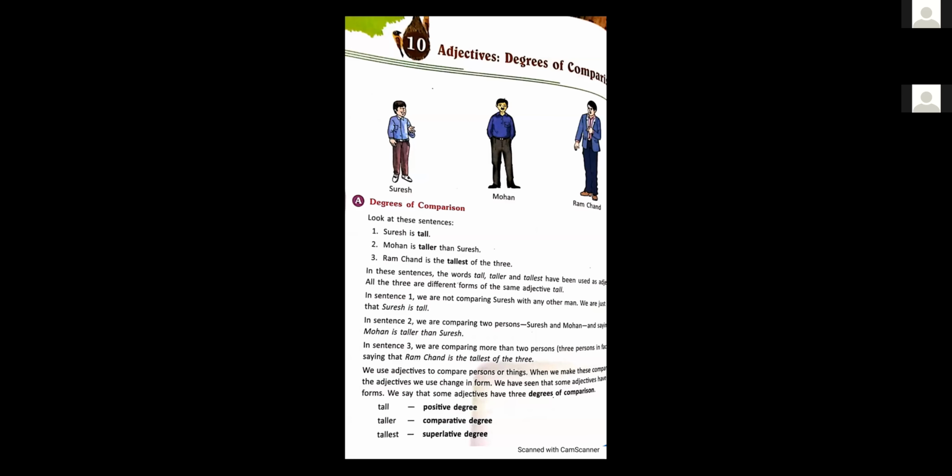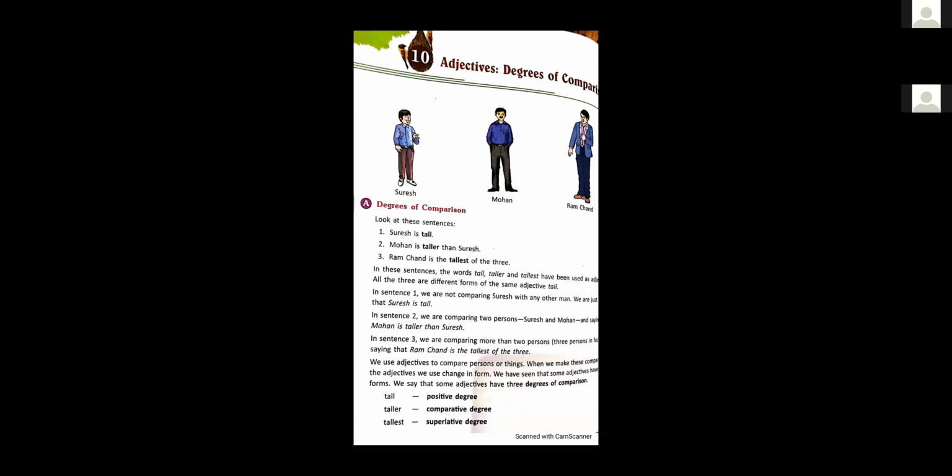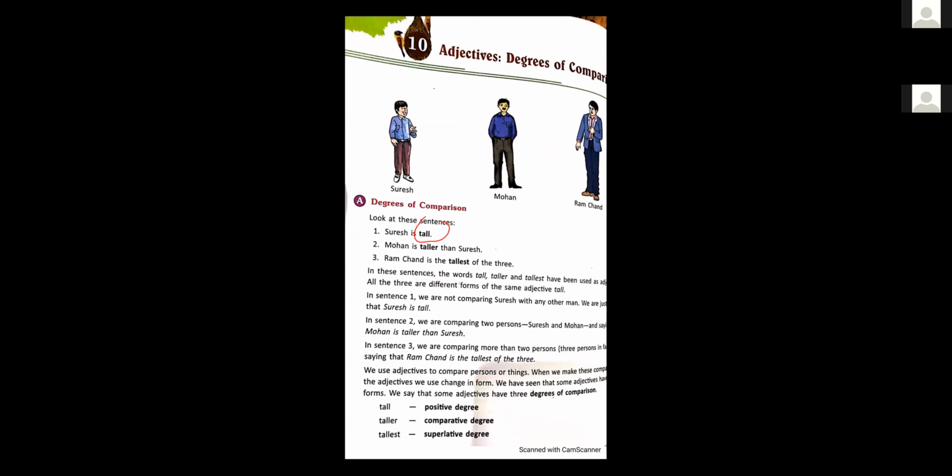In these sentences, the words tall, taller, tallest have been used as adjectives. All of the three are different forms of the same adjective. Students, tall is a positive degree, taller is comparative degree, and tallest is superlative degree. Tall is positive, taller is comparative, and tallest is superlative degree.